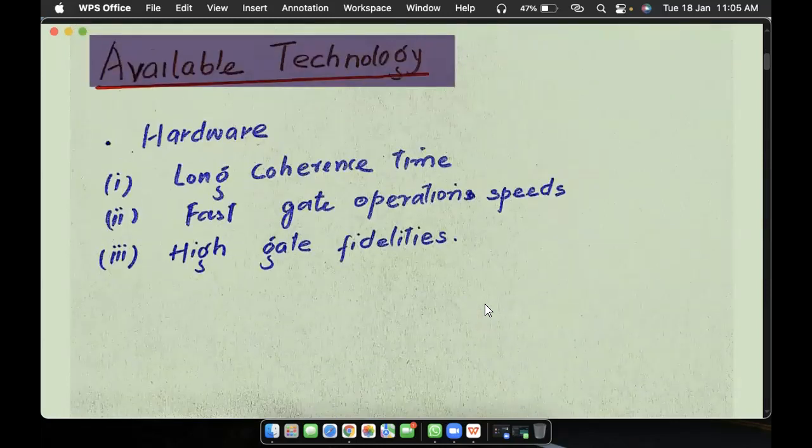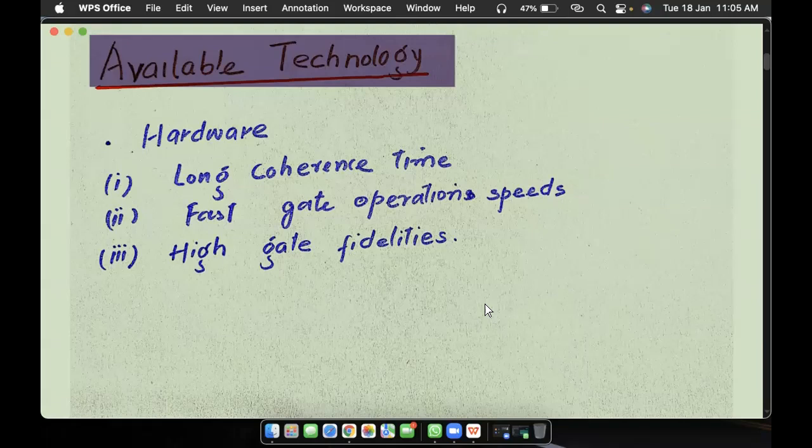Then in this paper, it has been discussed what technology is available to us on the hardware side and the software side. First of all, we will see the hardware side. There are three properties that we look for while building the hardware system. Those three characteristics that define good hardware: number one is long coherence time. Coherence time means the amount of time for which a qubit can store information. We always want this coherence time to be much larger; the larger it is, the better the results will be.